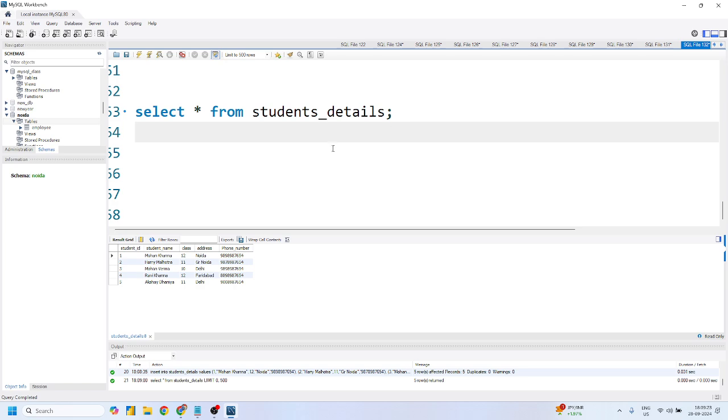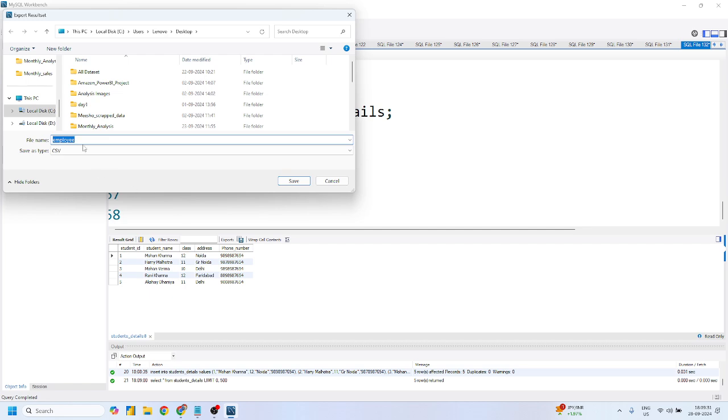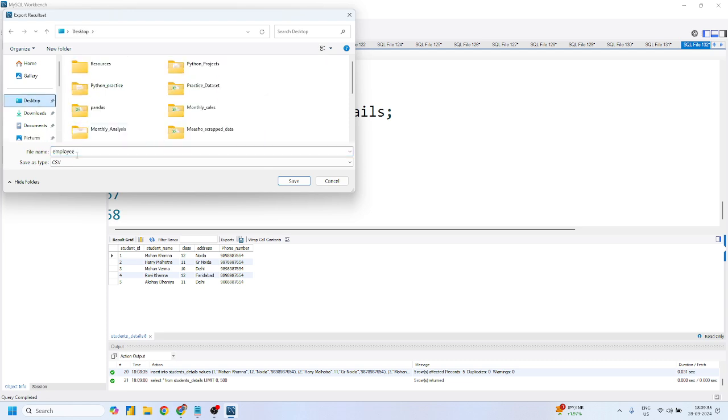Any doubt? Now, if my manager wants this table in Excel or CSV format, I can simply click on this export and I can store it wherever I want, right?